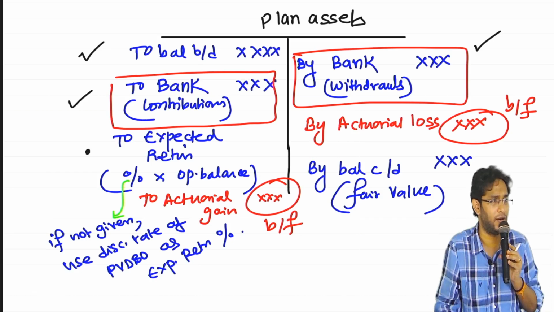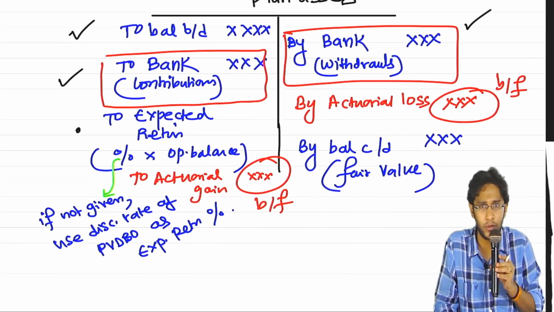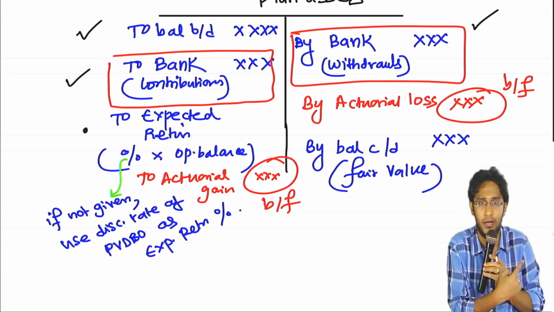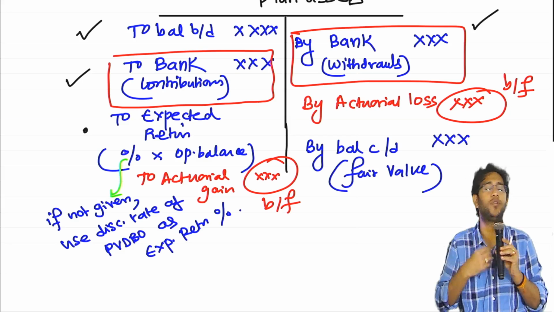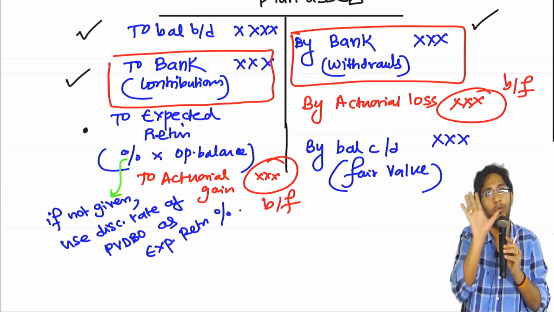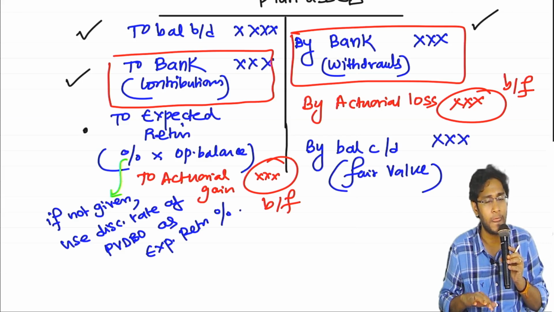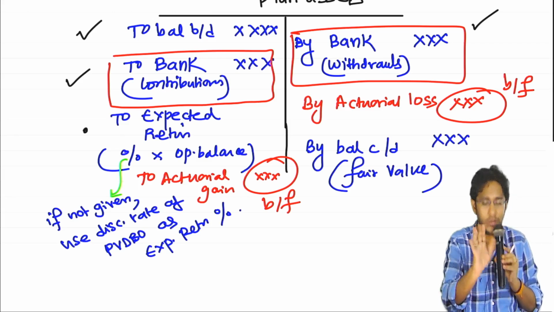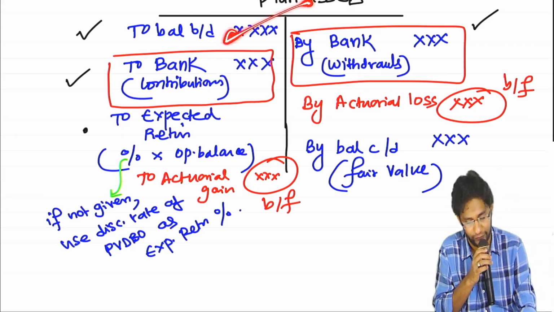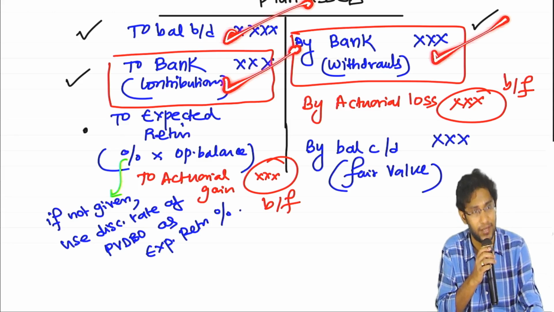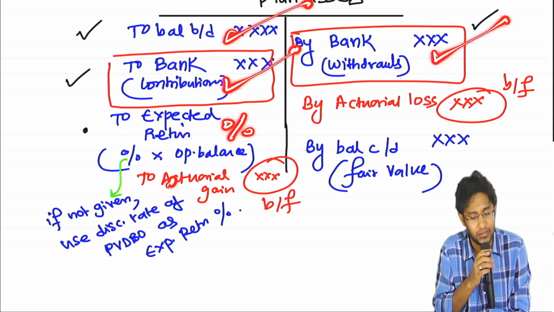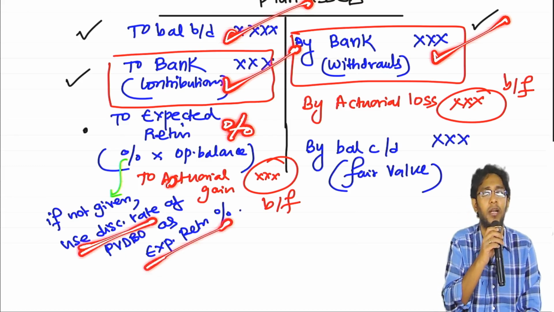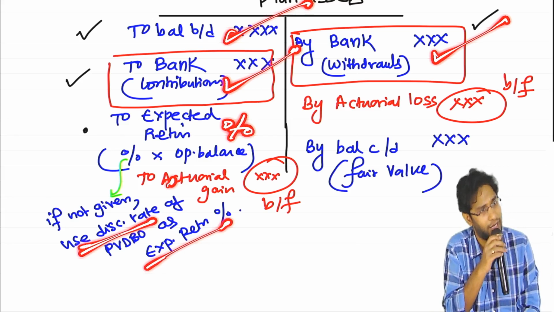PVDBO account we have seen. We'll do one or two examples on the overall picture. Do you have clarity in this? Actuarial gain, actuarial loss, how they are really coming, we'll have an idea, and we should also know where they will come while doing a sum. In the question, they will give you this data, this data, this data. The percentage they may give you. In case they do not give, you will use the discounting rate of PVDBO as your expected return.